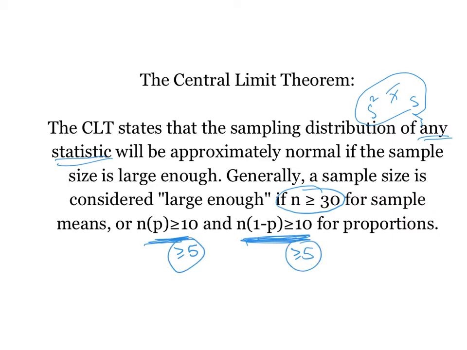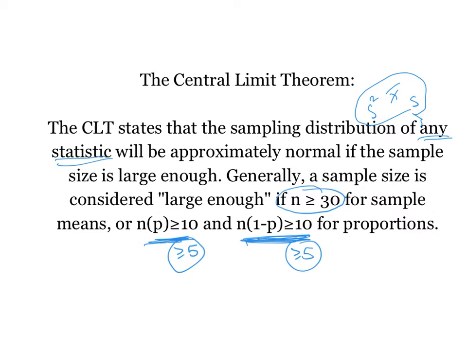Okay, so this is big because it means it does not matter what the population distribution is. As long as I take a big enough sample, my sampling distribution will be approximately normal. So this allows us to sample from any population, and as long as we know we've taken a big enough sample, we can assume the sampling distribution will be approximately normal.